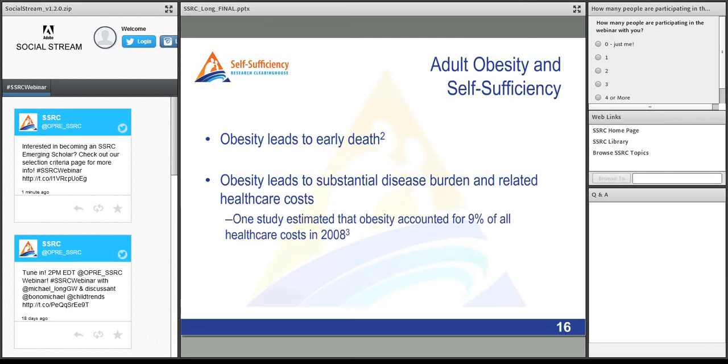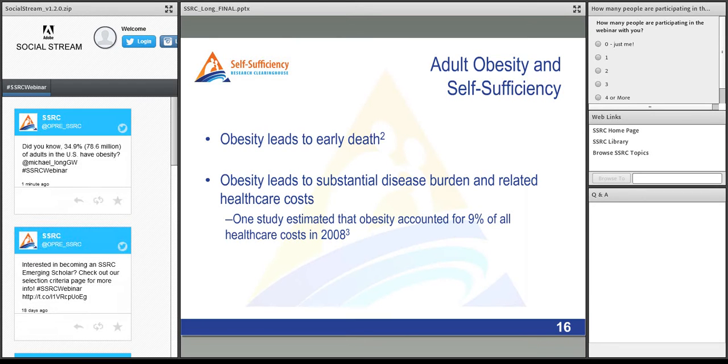So how is adult obesity a barrier to self-sufficiency? Well, primarily, obesity leads to early death, and severe obesity leads to a loss of life similar in scale to smoking, so it's a major threat to life expectancy. Obesity also leads to substantial disease burden and to related healthcare costs. One study estimated that obesity accounted for 9% of all healthcare costs in 2008. And as the obesity epidemic continues to grow, that cost will grow.